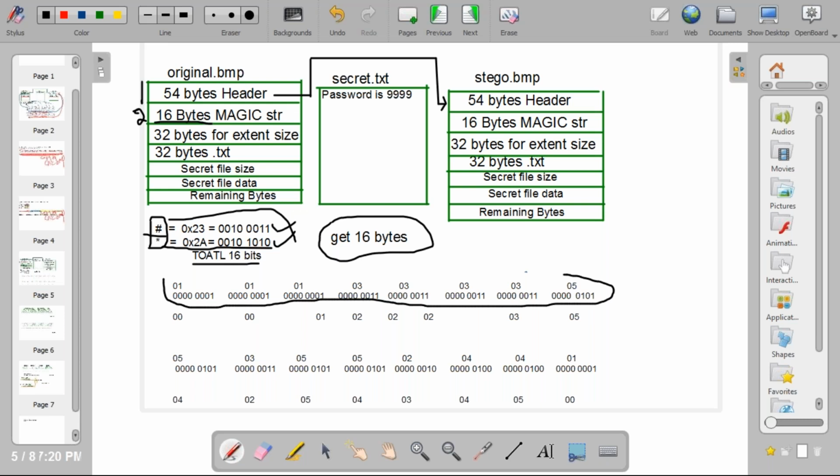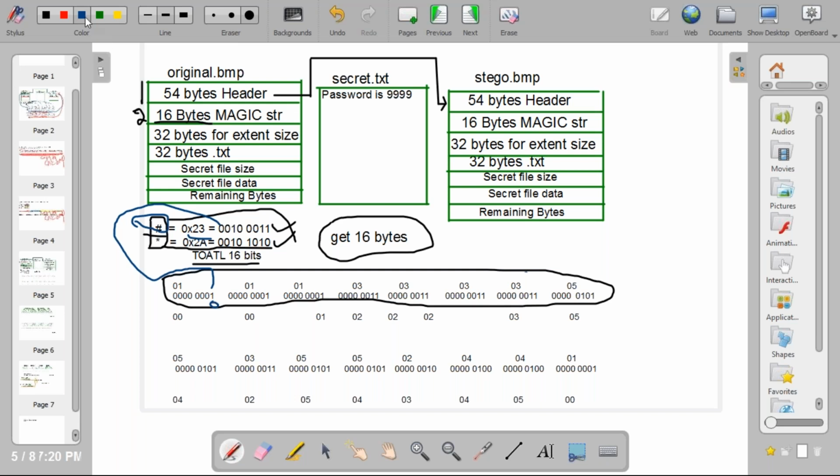Next, what you need to do now? You need to take the value from the MSB. First one is hash. Hash value is 2 3. 0. You need to get this MSB bit and put it in this LSB. So the 1 there you need to change to 0. Only the LSB. Again, next bit you need to get.